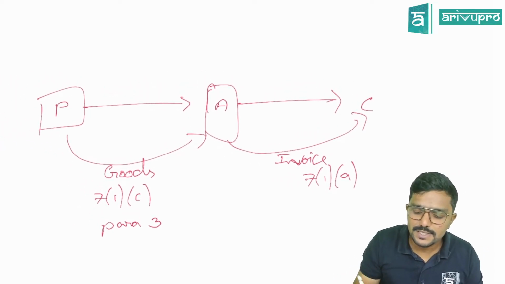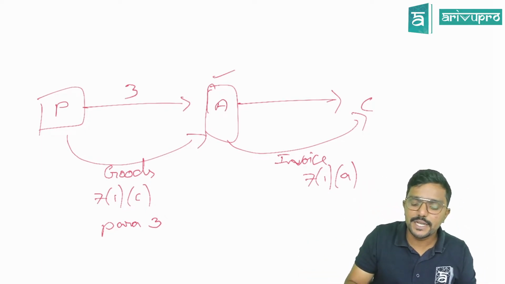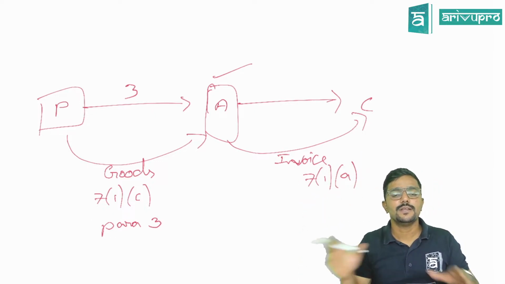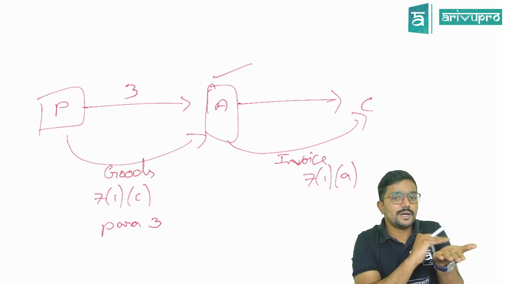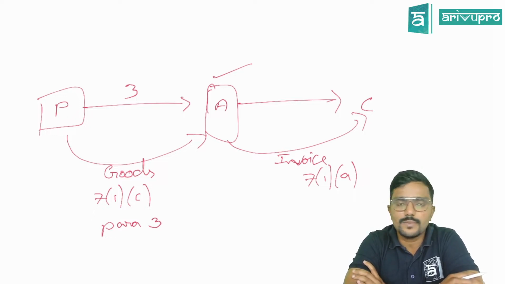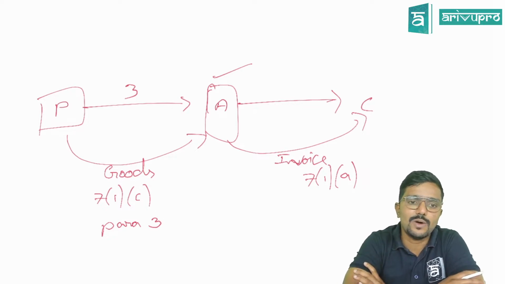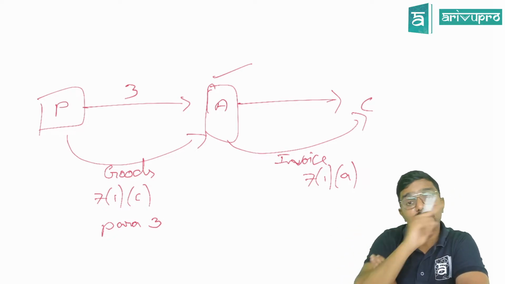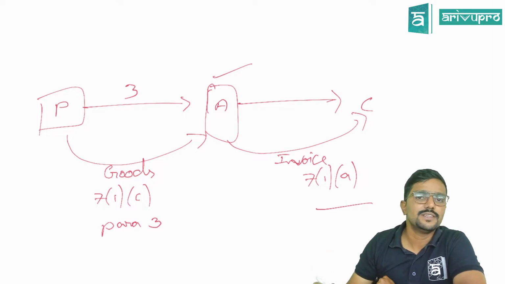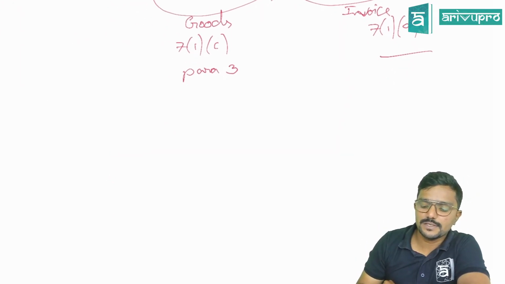Clear? So what is discussed in para 3 is principal to agent. When agent issues the invoice in his own name, then whenever the goods are supplied from the principal to agent, it will be treated as supply even without consideration. Hope it's clear for you guys. Clear? Sir, what if agent is issuing the invoice in the name of principal? There will be only one supply, and that will be as per 7(1)(a). There won't be para 3 here. Clear? Yes, sir. This is a sale transaction.